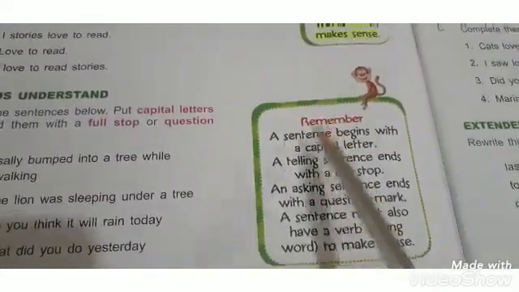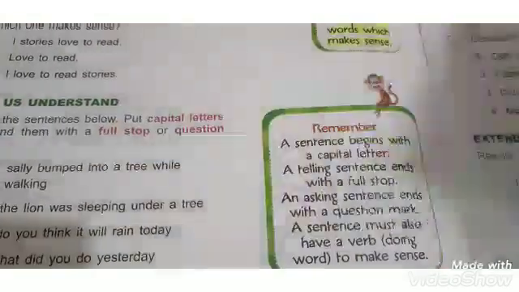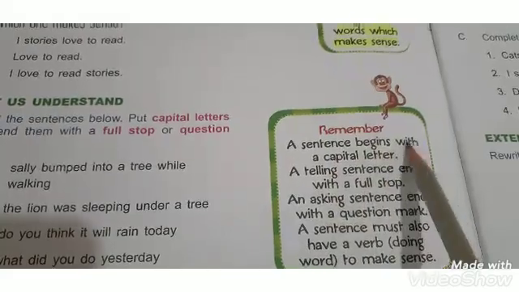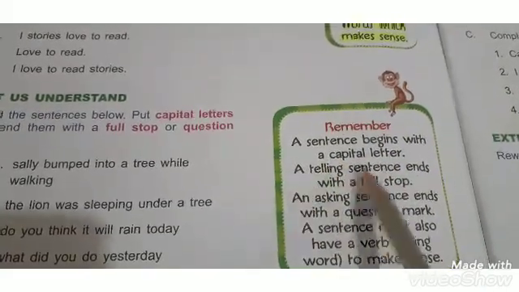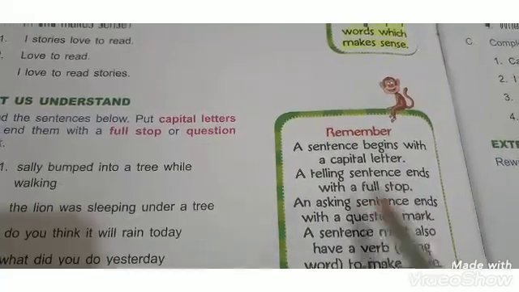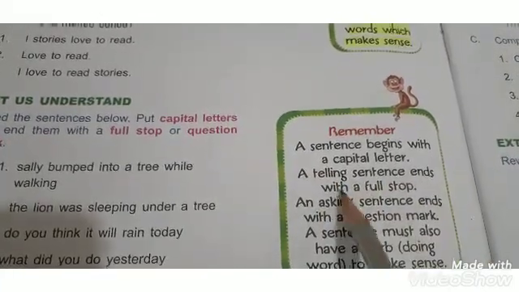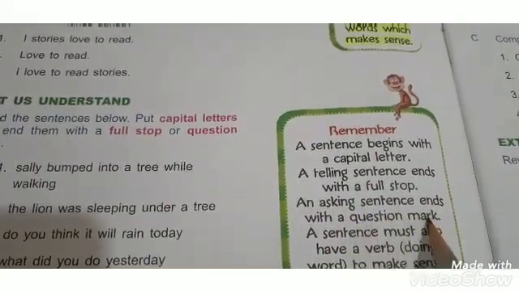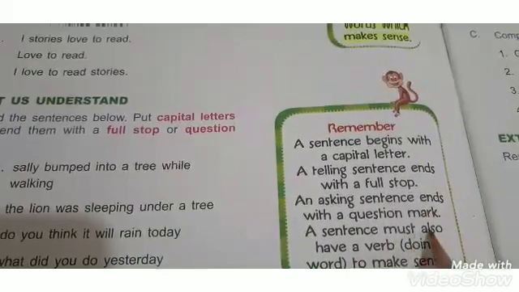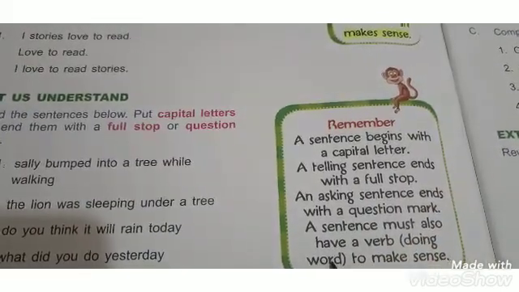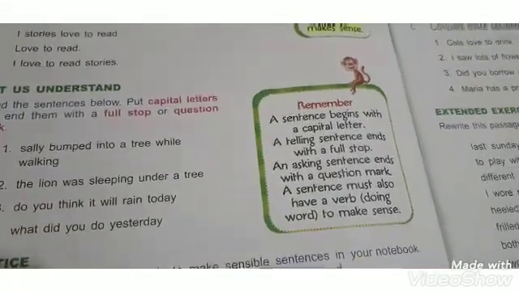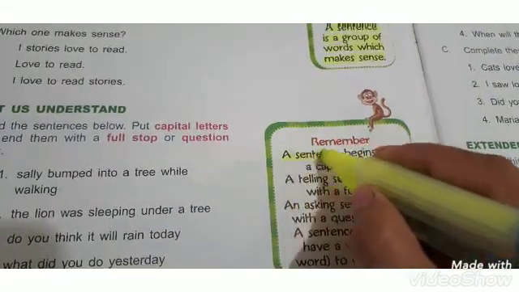Now look at this. A sentence begins with a capital letter. A telling sentence ends with a full stop. An asking sentence ends with the question mark. A sentence must also have a verb, a doing word, to make sense. Kindly highlight these lines and learn.